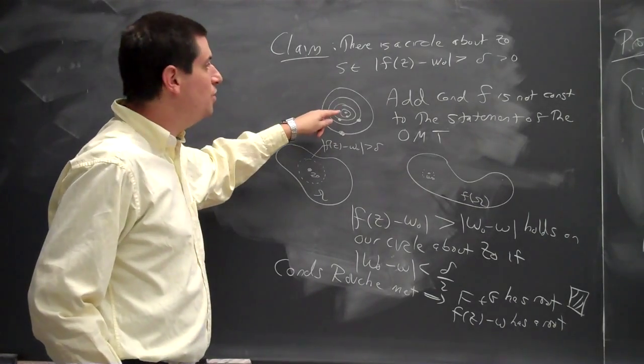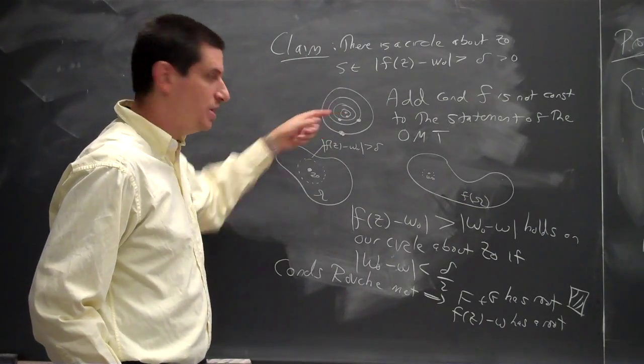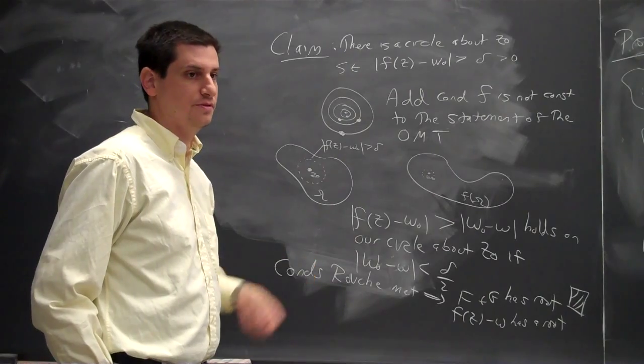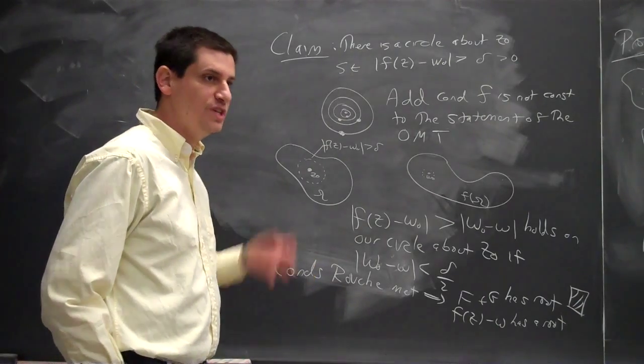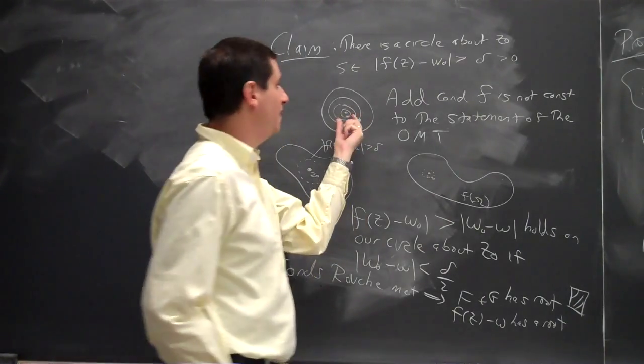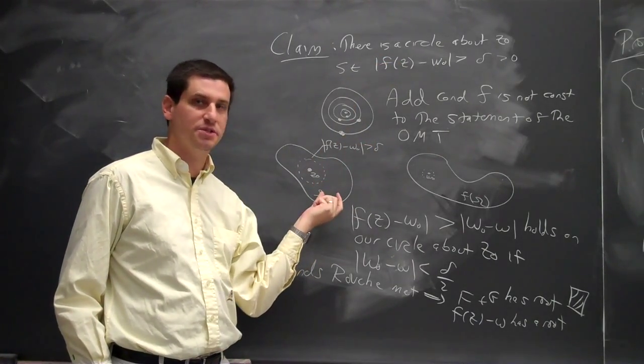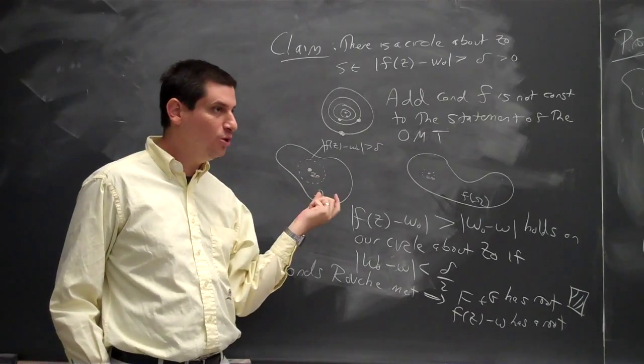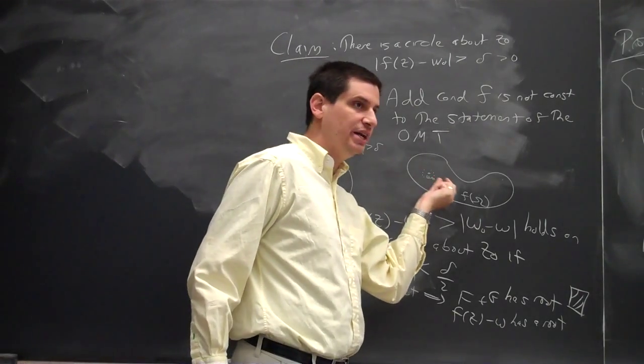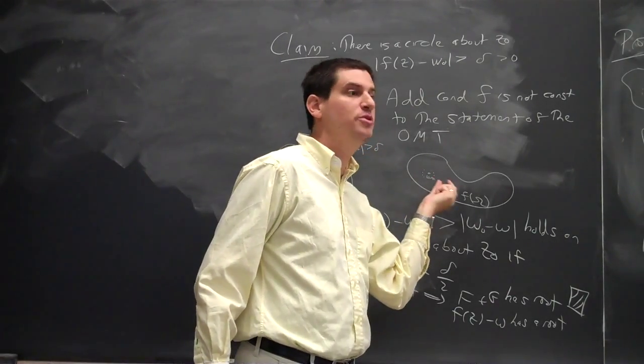Yes. We know that such a circle has to exist, otherwise there'd be a point of accumulation. And since there's no point of accumulation, I can find such a circle. So first I decide where I'm looking in Omega space. Now that I know where I'm looking in Omega space, I decide how to localize in the image space.